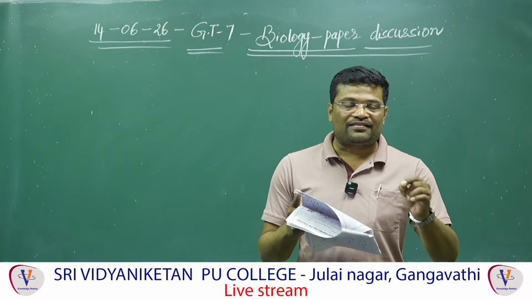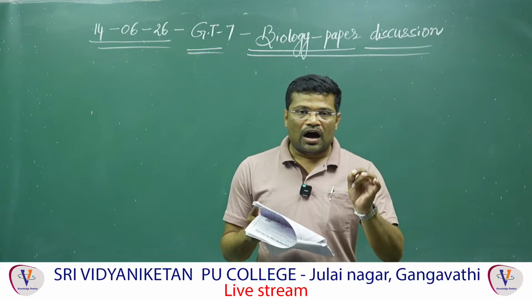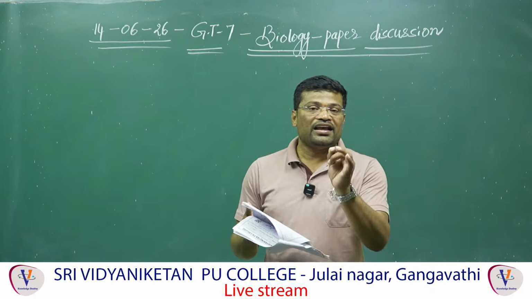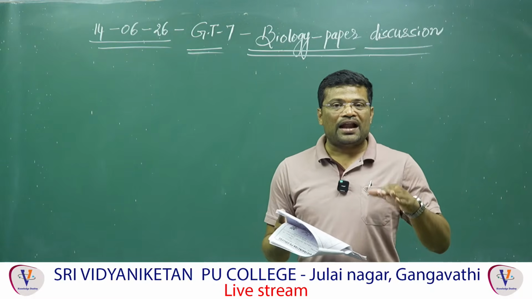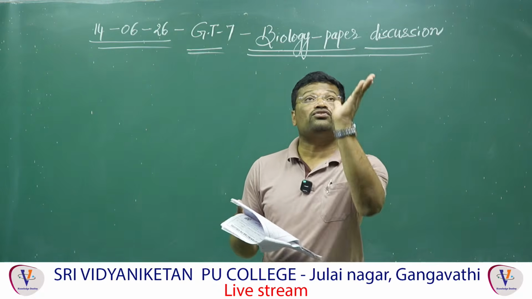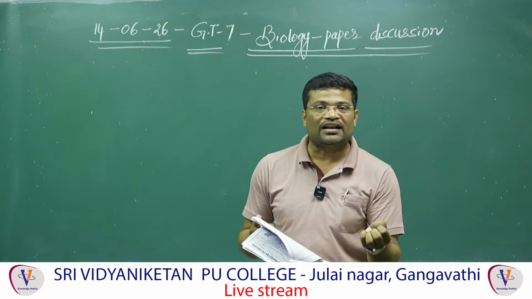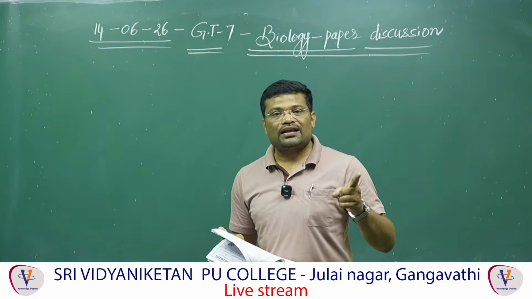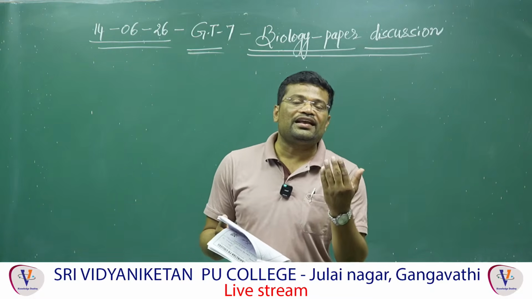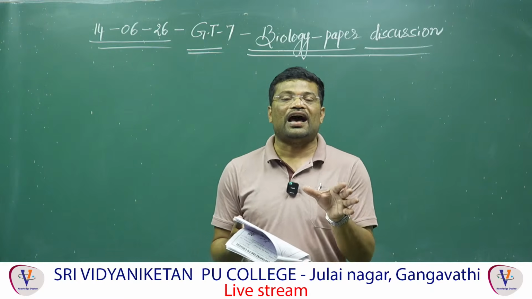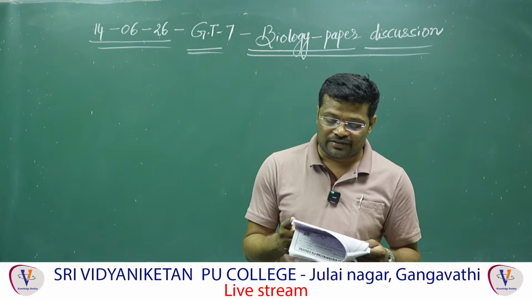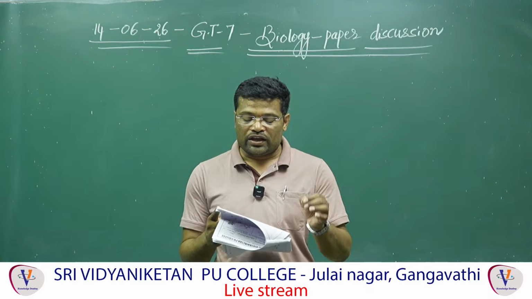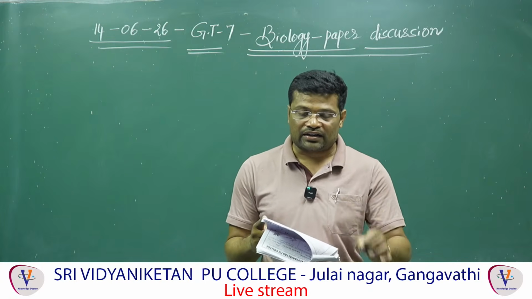Understood? Orchid plant can survive on the branch of mango tree as an epiphyte. The orchid plant which is present on the mango tree is exposed to sunlight, receives sunlight and performs photosynthesis. So in this process, orchid plant is benefited, but mango tree is neither benefited nor affected, plus and 0. It comes under commensalism. 4. Mutualism shows co-evolution. Absolutely correct. So in this, 3 and 4 are correct. Answer is 1.